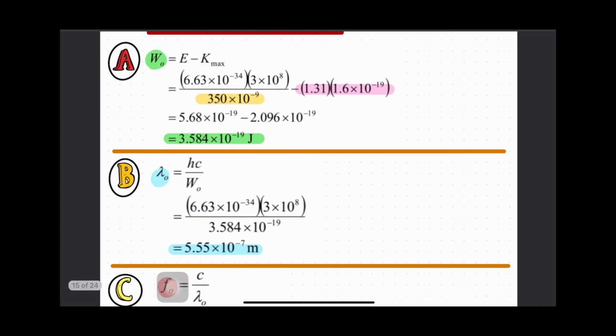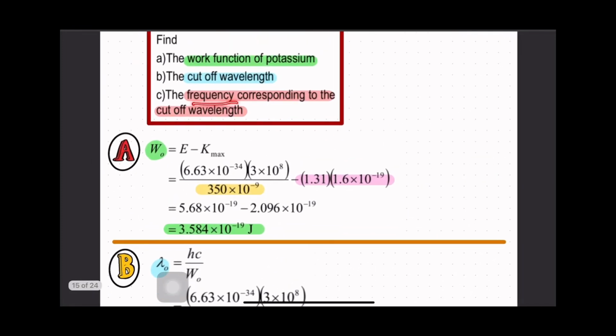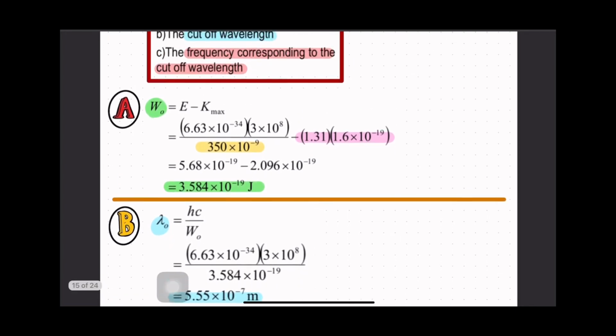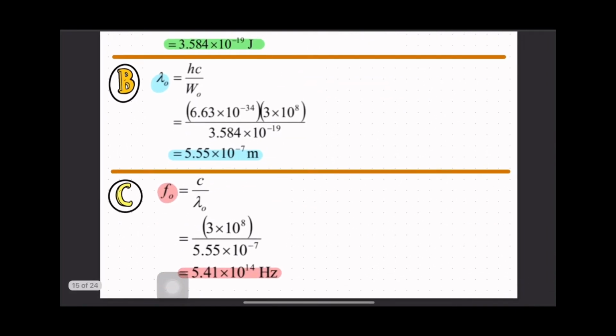5.5 times 10 to the power of negative 7 meter. Then next, the frequency corresponding to the cut off wavelength. So the frequency that depends on the cut off wavelength is the threshold frequency. So threshold frequency is equal to C over lambda naught. So 3 times 10 to the power of 8 divided by lambda naught, which is 5.5 times 10 to the power of negative 7. We get the threshold frequency is equal to 5.41 times 10 to the power of 14 Hertz.